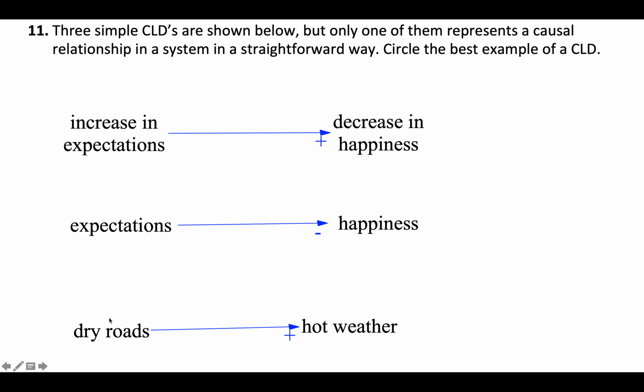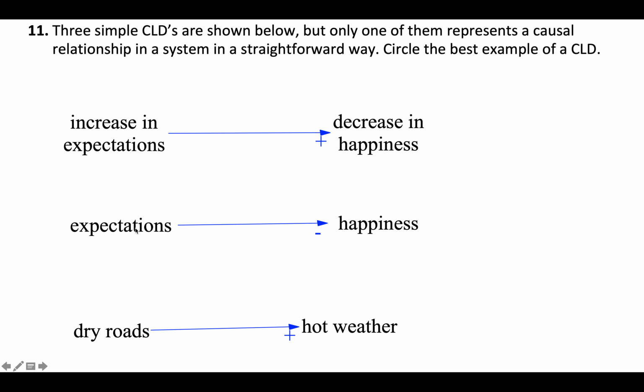And then so down here, dry roads and hot weather, well, those are both nice noun phrases. Roads and weather, and they'd be modified by adjectives, but they're still noun phrases. And it does happen to be that when you have hot weather, you also typically have dry roads. But the problem in this one is that the causation is flipped. So it's not that dry roads cause hot weather, even though they're correlated together. If anything, hot weather causes dry roads. And so this arrow should probably be pointed back the other way.